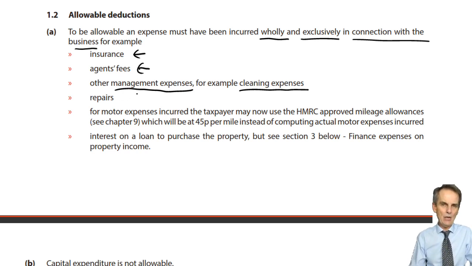Repairs and redecorations there. Now, what we'll see in a moment, and it's something that's true, again, not just with property income, but with trading income as well. What's going to be allowable as an expense against income is going to be revenue expenditure, not capital expenditure.